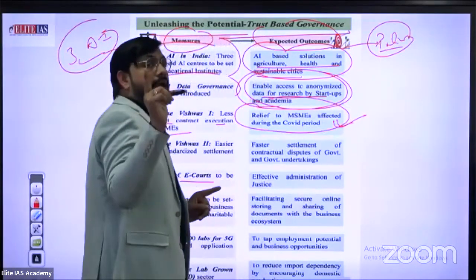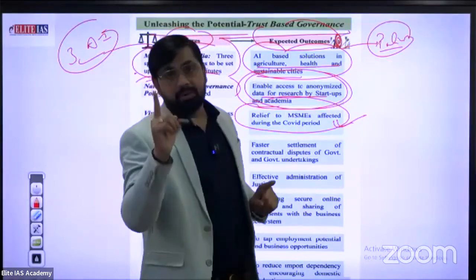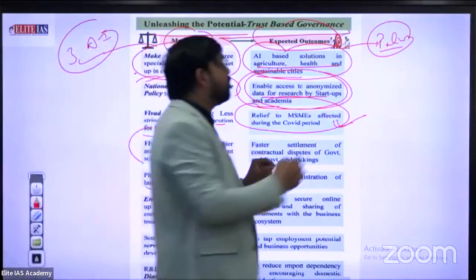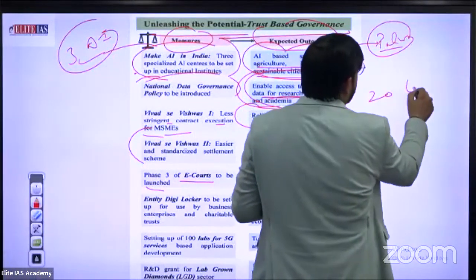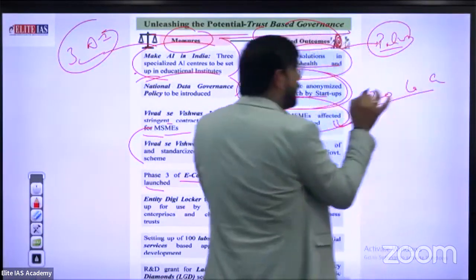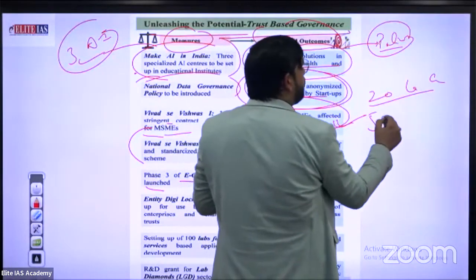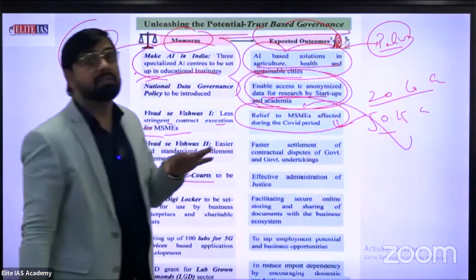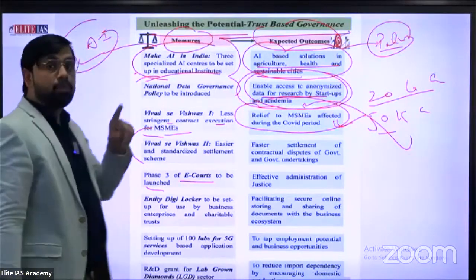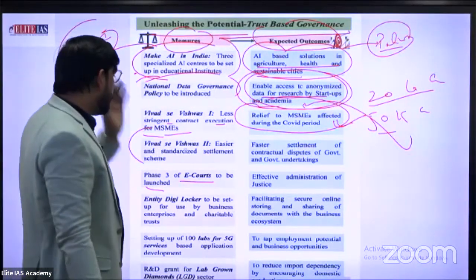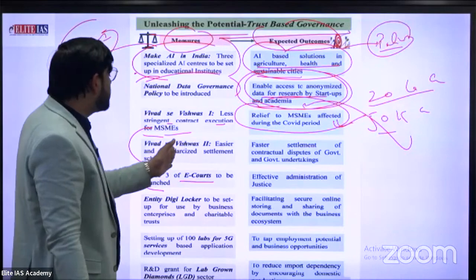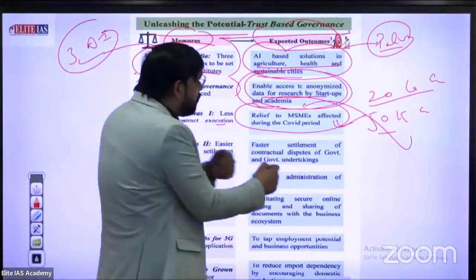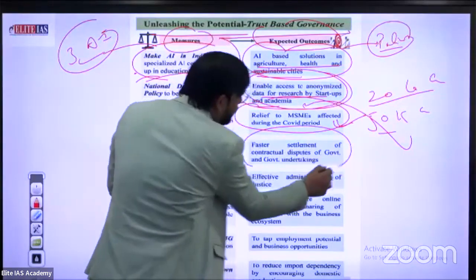You know, at the time of the booster dose in June 2020, a 20 lakh crore booster dose was announced. Under this 20 lakh crore, 50k crore was provided directly for MSMEs. Next, Vivad se Vishwas, an easier and standardized settlement scheme for faster settlement of contractual disputes of government and government undertakings.